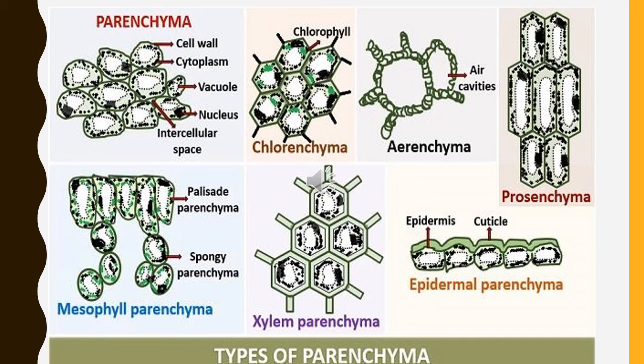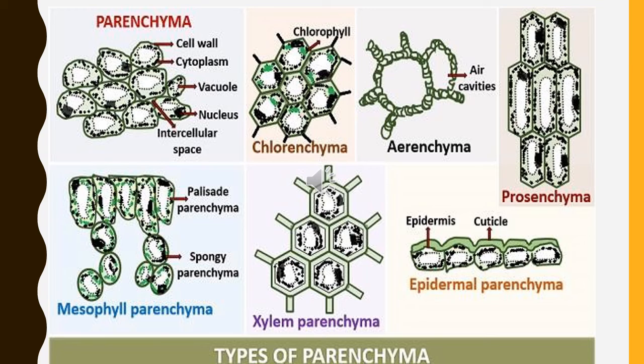Students, on the basis of structure and function, parenchyma is again divided into six main types. Now the first figure will give you the idea of how exactly the parenchyma looks. They show the presence of cell wall, cytoplasm, and vacuoles, but small ones. They have a prominent nucleus and in between the cells they show the presence of intercellular spaces. When the parenchyma shows the presence of palisade parenchyma and spongy parenchyma, the name given is mesophyll parenchyma. So this is the first type of parenchyma.